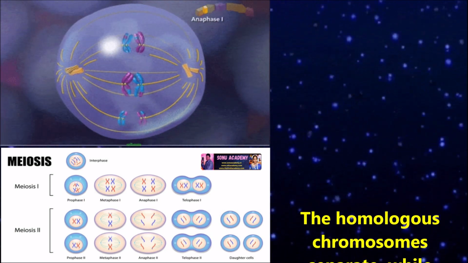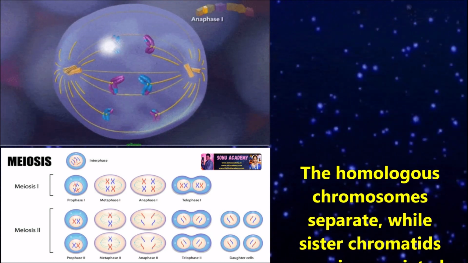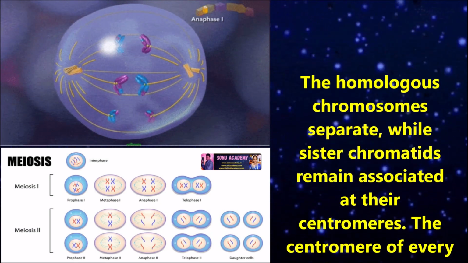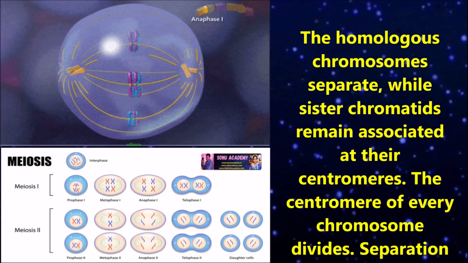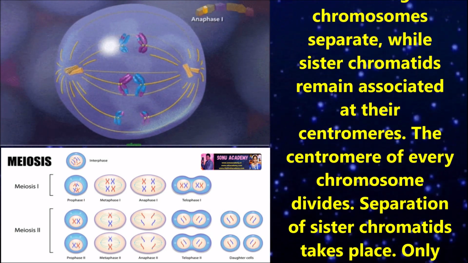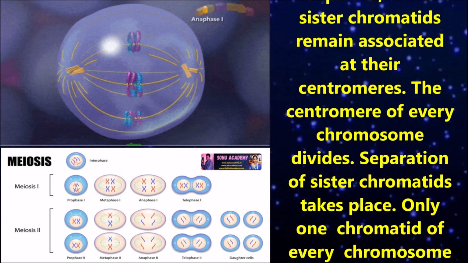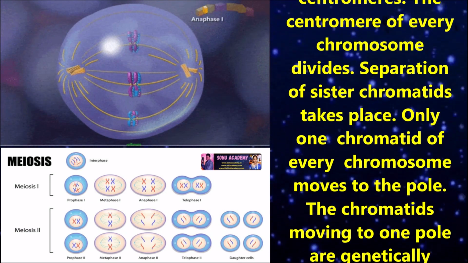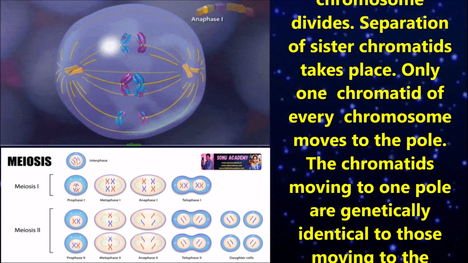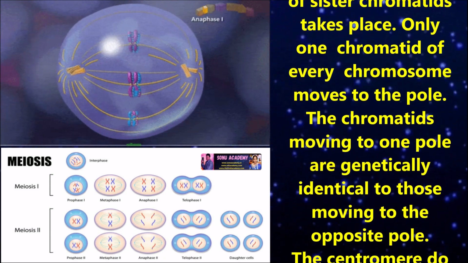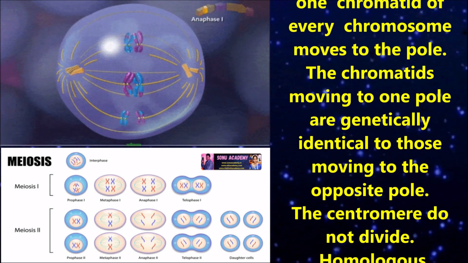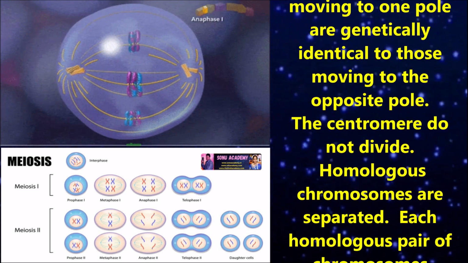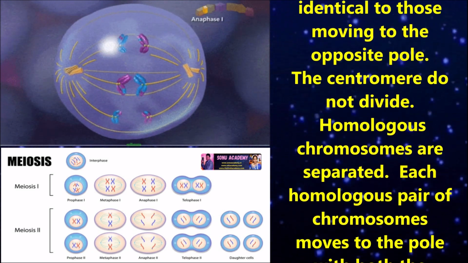Anaphase 1. Homologous chromosomes separate while sister chromatids remain associated at the centromeres. Children, let us see the difference between anaphase of mitosis and anaphase 1 of meiosis. In the anaphase of mitosis, the centromere of every chromosome divides and separation of sister chromatids takes place. Only one chromatid of every chromosome moves to the pole. The chromatids moving to one pole are genetically identical to those moving to the opposite pole.